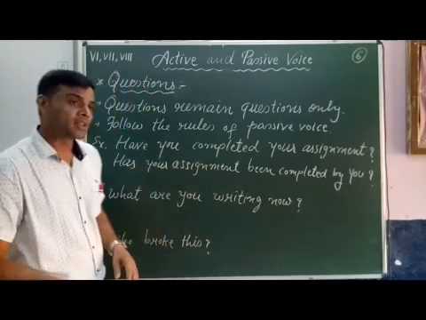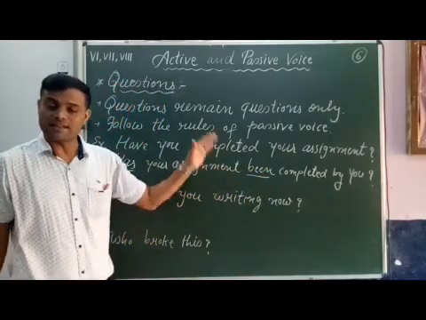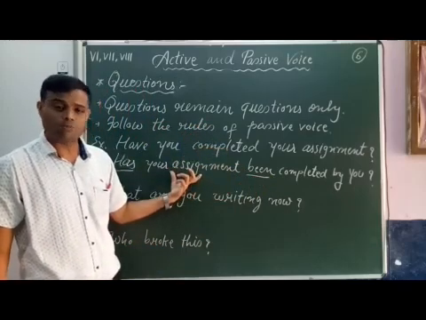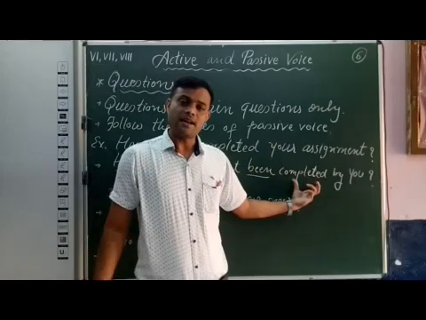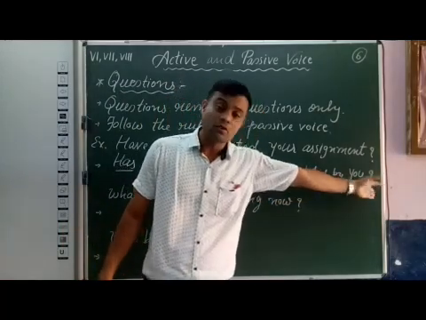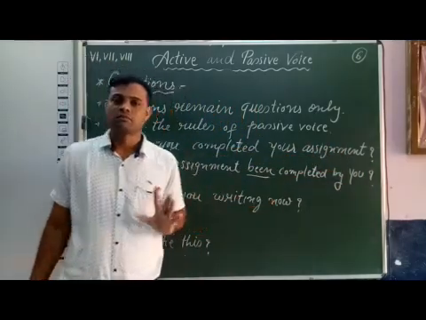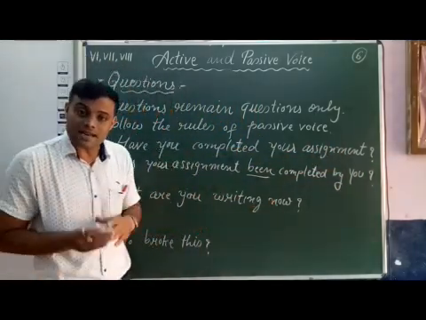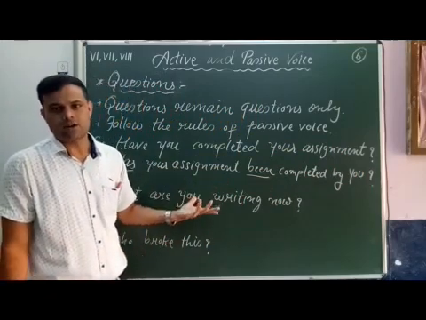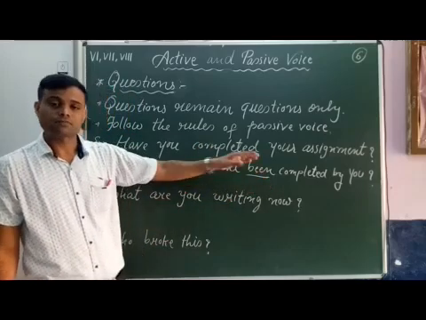Now see students, here has been is the to be form, and has shows the present perfect tense question. Your assignment is the object. Completed is V3, we have used by, we have used the subject, and we have used a question mark. So our sentence is correct. Has your assignment been completed by you? It is an interrogative sentence, a yes no question in passive voice.